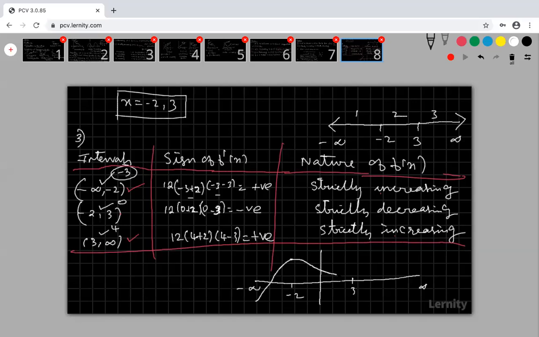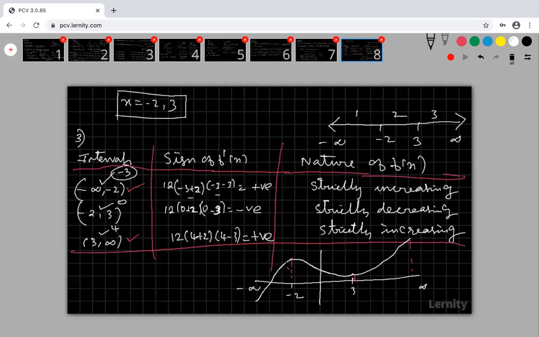Again from 3 to infinity, my function is increasing. Are you okay? So now see the intervals. From minus infinity to minus 2, my function is increasing. From minus 2 to 3, my function is decreasing. Again from 3 to infinity, my function is increasing.